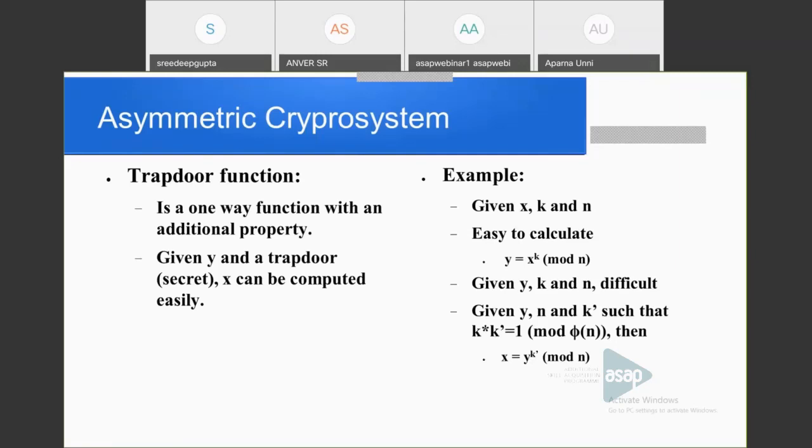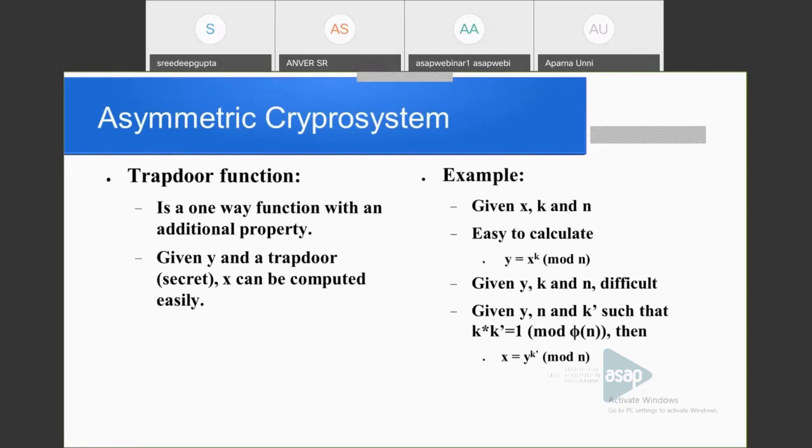There is an answer, but it is difficult to compute. But suppose we are given y, n and k dash, such that k times k dash is equal to 1 mod phi of n. Here k dash is called the multiplicative inverse of k modulo phi of n.